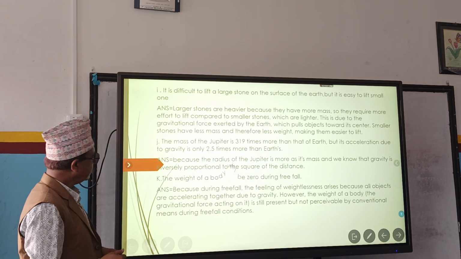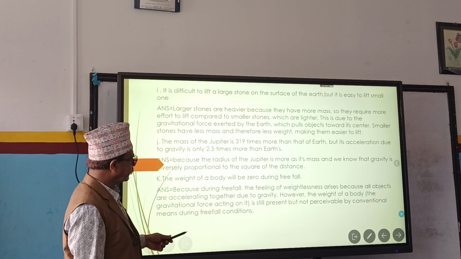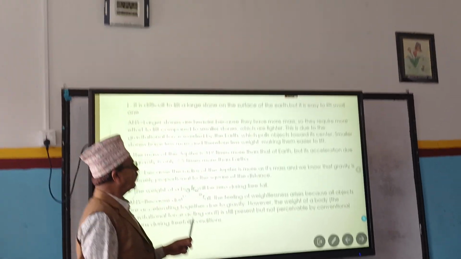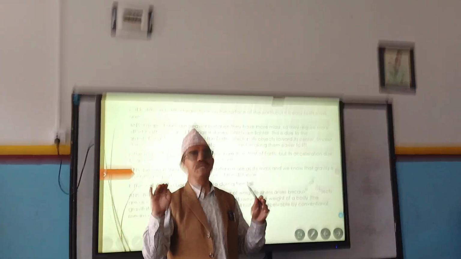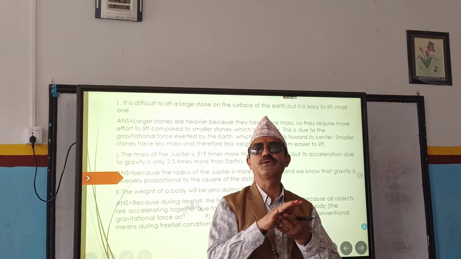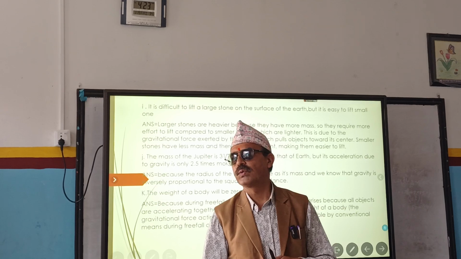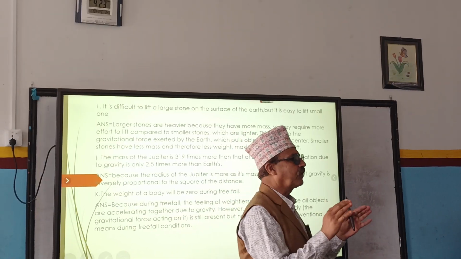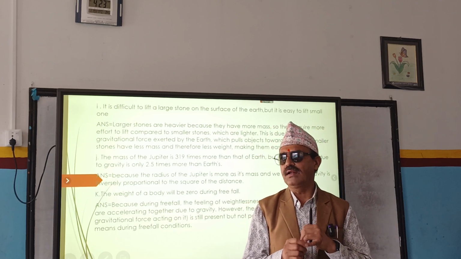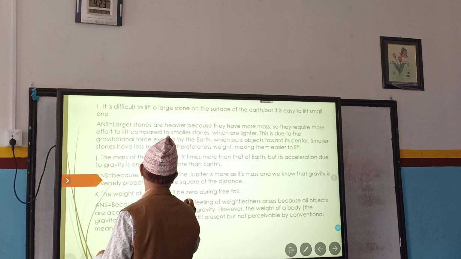What is the next one? The weight of a body will be zero during free fall. Why? Because during free fall, when a body is falling freely, is there air resistance? No sir, no air resistance. Then the difference between acceleration due to gravity and acceleration of the body is zero. Remember, during free fall, the acceleration due to gravity and the acceleration of the body are equal. So when we find their difference, how much will it be? Zero. That's why the weight will also be zero.